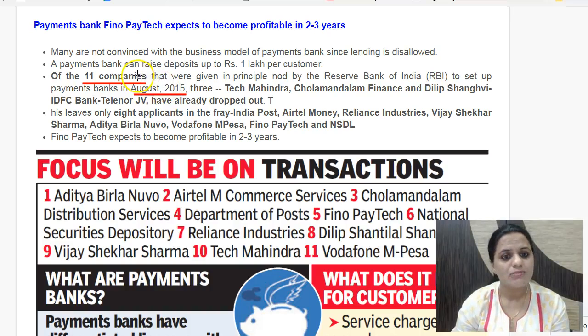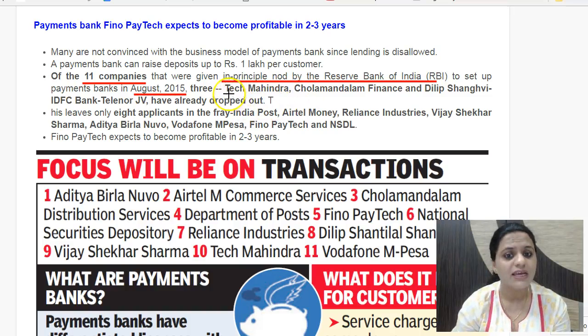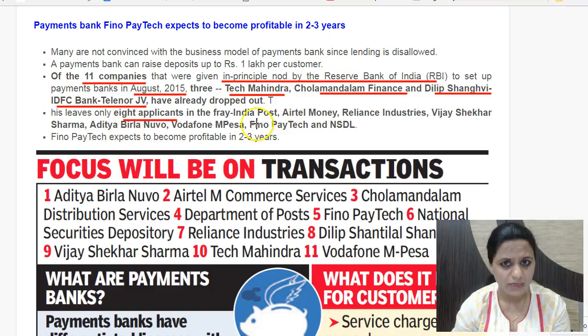These 11 companies were given in-principle approval by RBI for setting up payment banks. Out of these, 3 have already dropped out because they said it is not feasible: if they are taking deposits and not giving loans, they cannot earn interest, so how would they function? They said this business model would not work for them and they have opted out. These 3 are Tech Mahindra, Cholamandalam Finance, and the Dilip Sanghvi IDFC Telenor joint venture. So now there are 8 applicants who have in-principle approval to set up payment banks, and many of them have established payment banks too. One of them is also India Post.